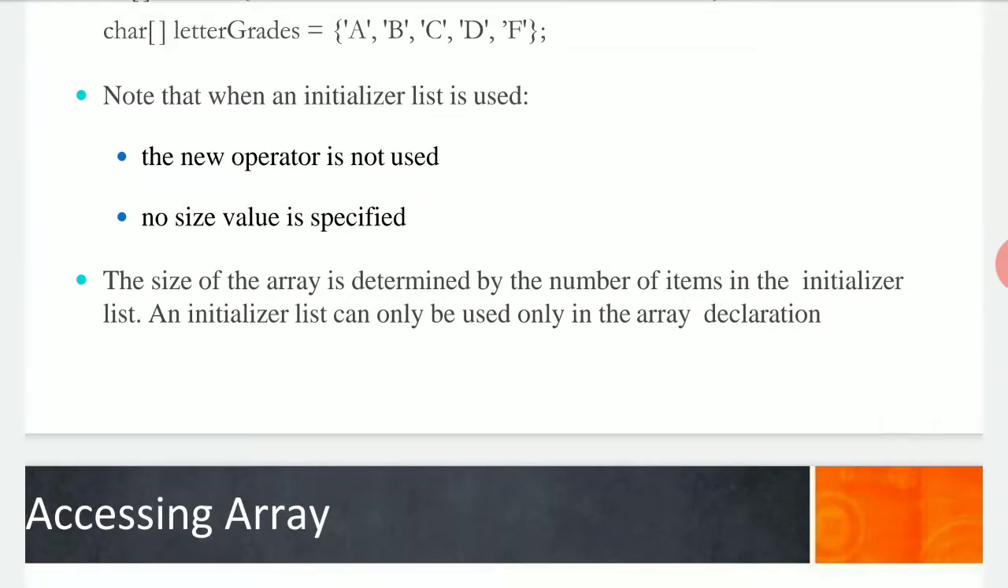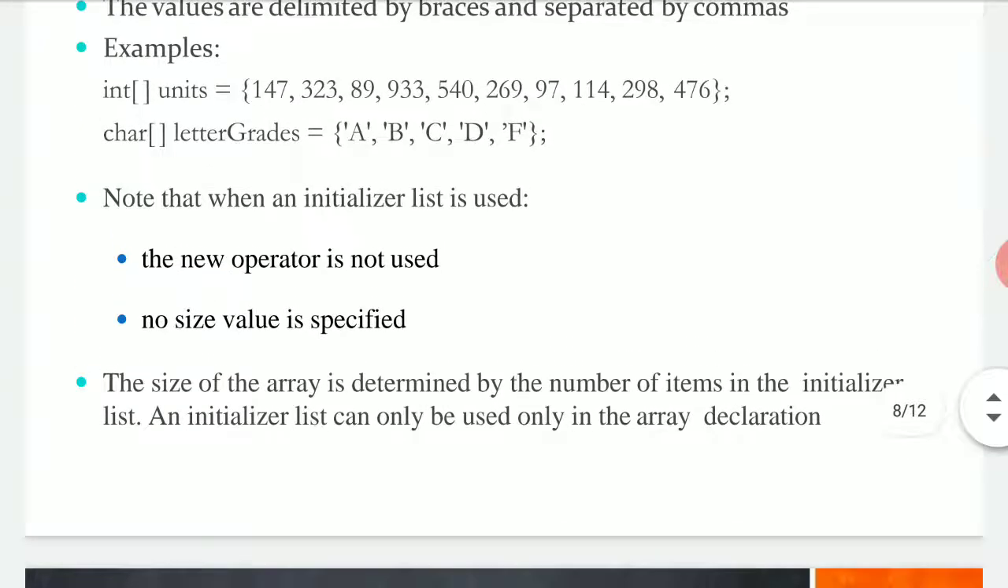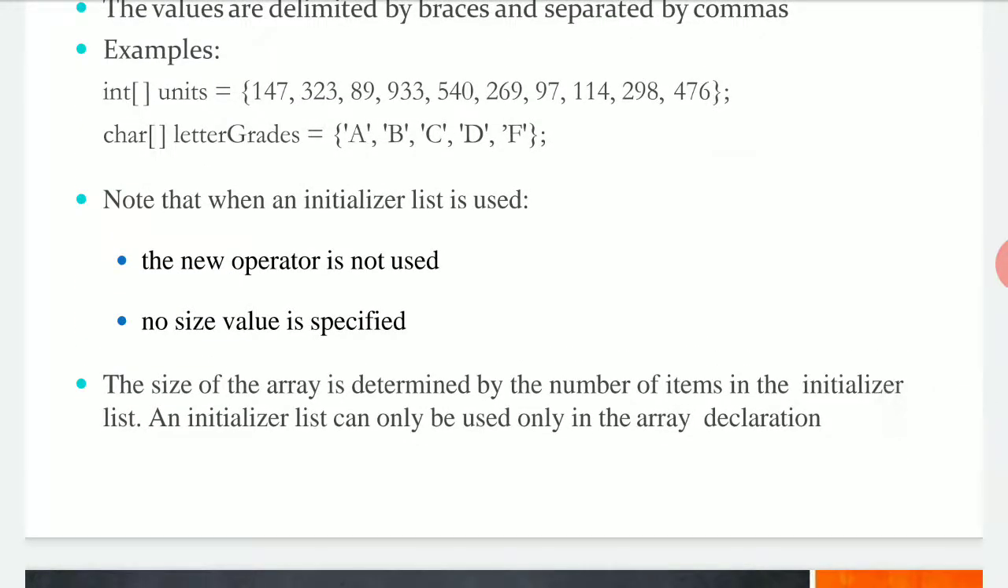The size of an array is determined by the number of items in the initializer list. An initializer list can be used only in the array declaration. It's true, because if we have to speak about the size of an array, we usually check the size by defining an array. When we put data here, we are least interested in what data we are storing, but more interested in what sort of data, with respect to what size, is being stored here.